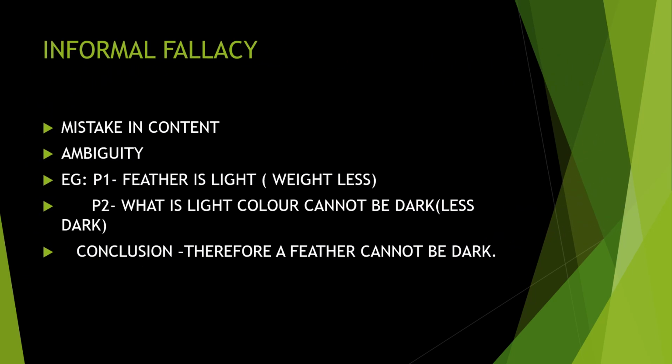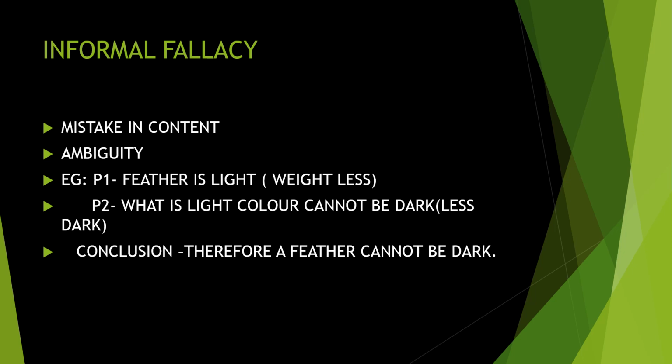Informal fallacy. What is informal fallacy? Mistake in the content. That is, the meaning is changing. That is ambiguity. Ambiguity, one word has different meanings, that brings some kind of confusion in the people. That is what we call ambiguity. So informal fallacy is such a kind of fallacy. The content is getting in a different way.